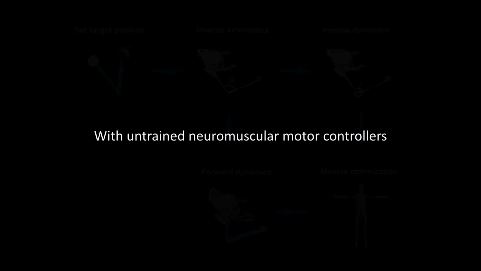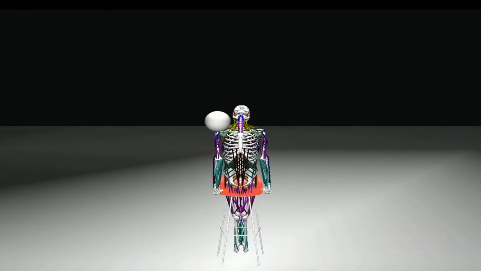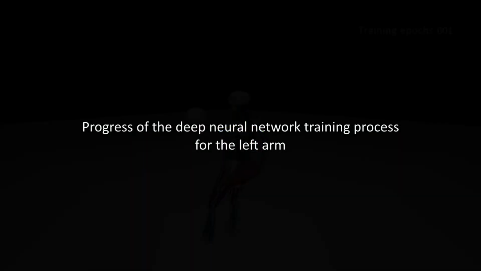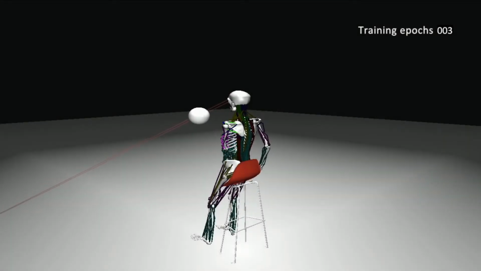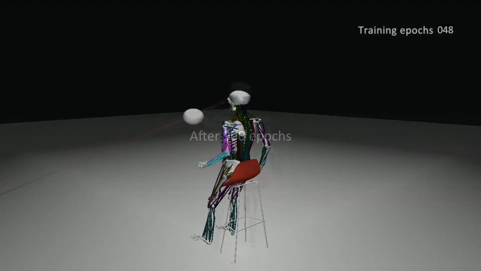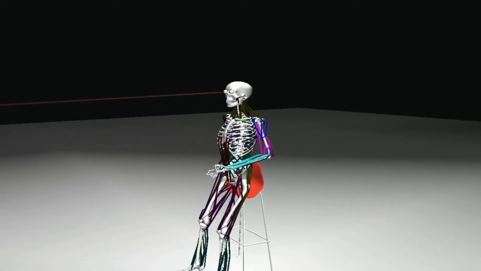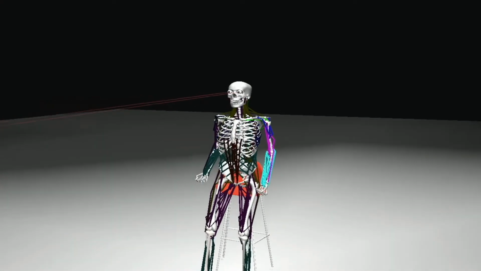Before the DNNs in the neuromuscular motor controllers are trained, the system is wildly out of control. Here we visualize the progress of the training process, starting with an untrained controller. After 9 epochs of training, the arm reaches in the direction of the target, but without much stability. As the training process continues, the motor controller improves. After 900 epochs, the controller is able to actuate the arm musculoskeletal subsystem to reach the target in a stable manner.